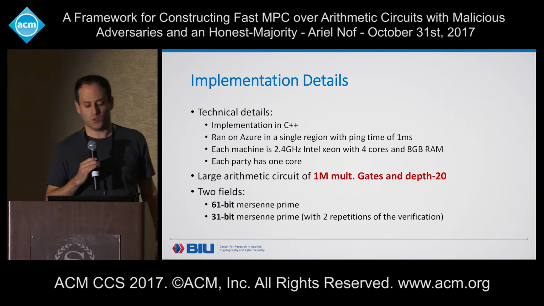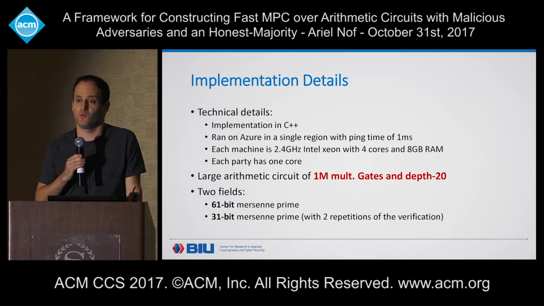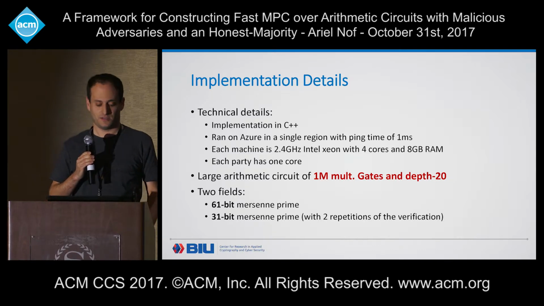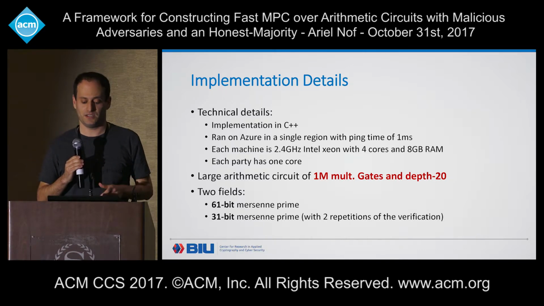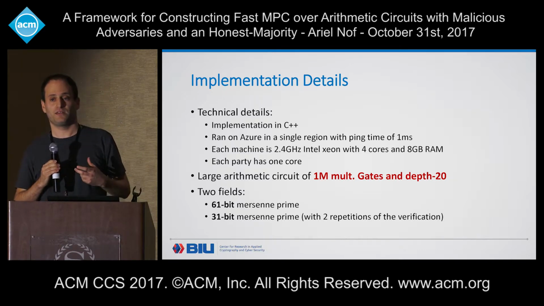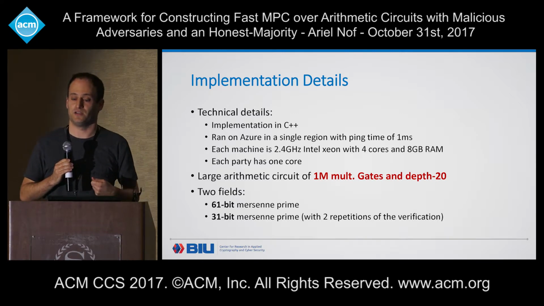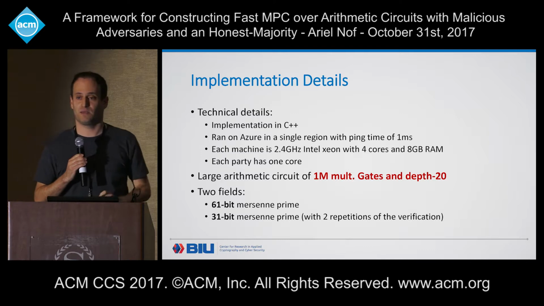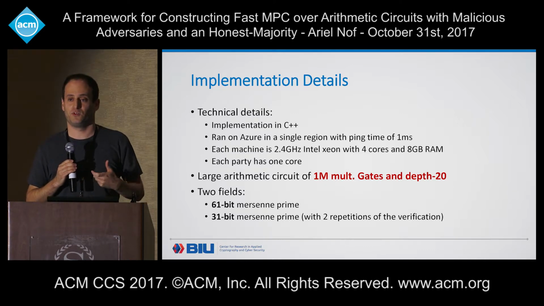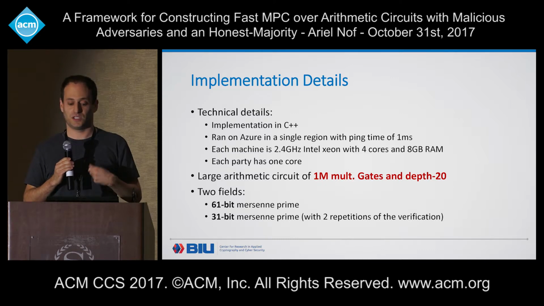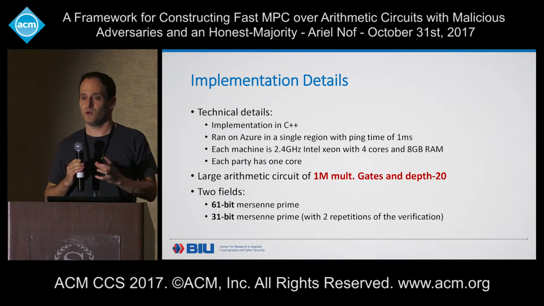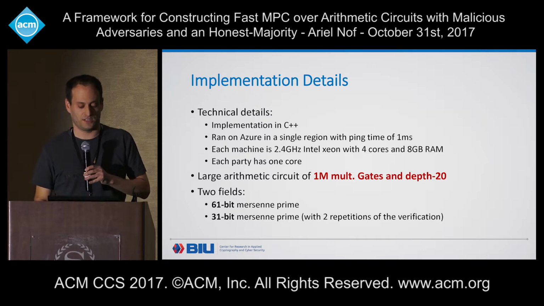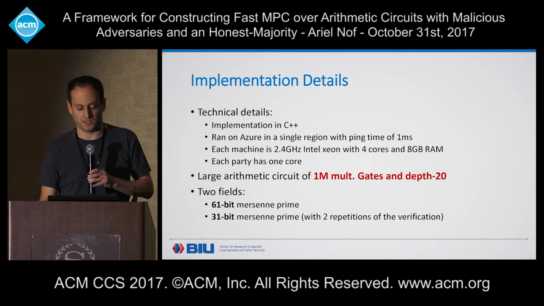You can see the technical details here. We computed a very large arithmetic circuit of 1 million multiplication gates and depth 20. We used two fields, a 61-bit Mersenne prime and a 31-bit Mersenne prime. But for the 31-bit Mersenne, we repeated the verification twice. Why? Because remember that the cheating probability is 1 over the size of the field. So if we want the same level of security in these two fields, we can repeat the verification twice with different randomness, and then we reduce the cheating probability in the second case and have almost the same security level for both fields.